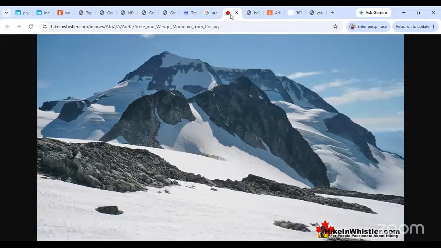Here we are seeing a cirque on one side, a cirque on another side. This jagged, serrated ridge is called an arête. There is a cirque on this side, there is a cirque on that side, and perhaps a cirque on the other side as well. So this jagged, serrated ridge gets called an arête.